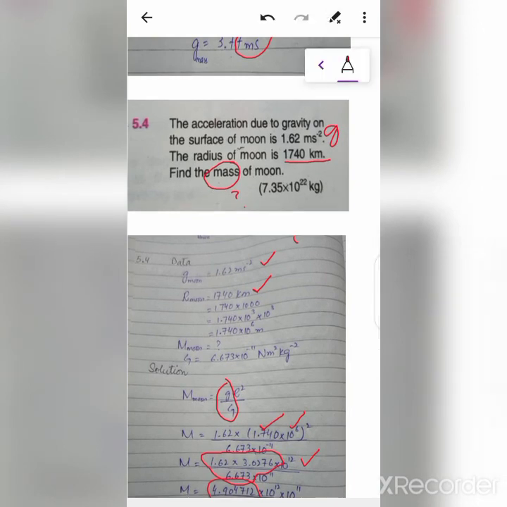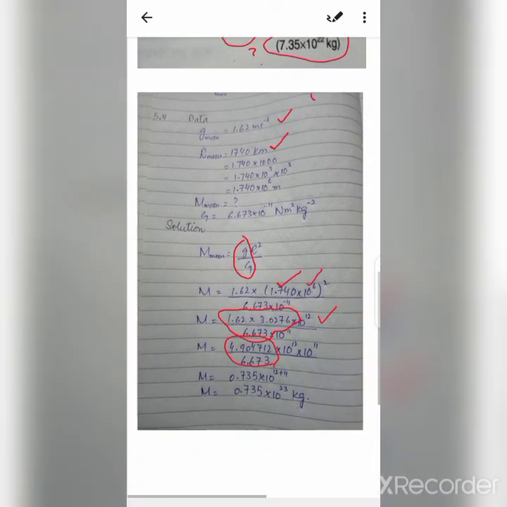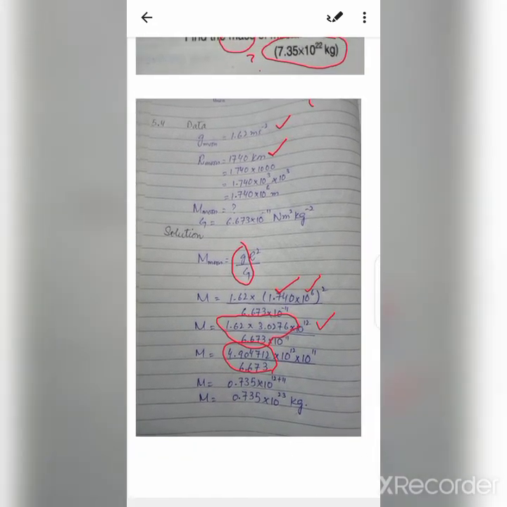In the answer you can see 7.35 × 10^22. Don't get confused, because when you write your answer in scientific notation, you have to move the point to after the 7. It will be 7.35, and as we have moved one digit to the right, we have 10^(23 minus 1), which is 10^22.